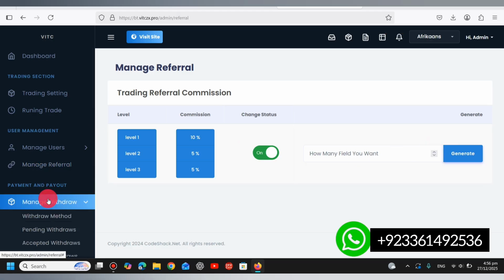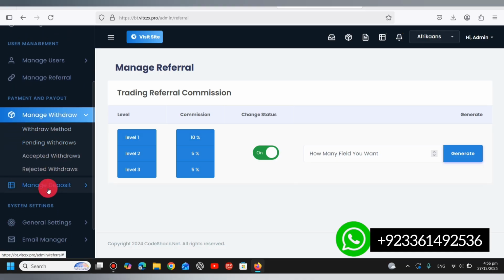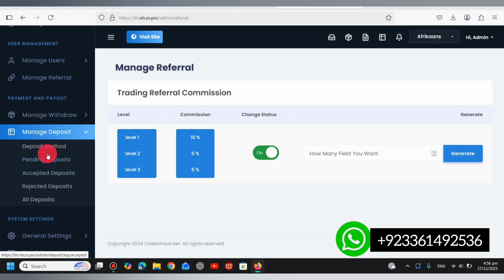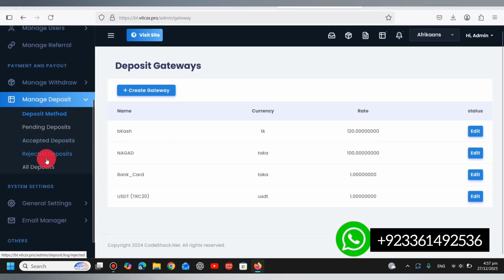And here are the manage withdrawal methods. So you can set up your own withdrawal methods and deposit methods. The website is completely an auto deposit website, and you can set up your own new deposit methods over here.